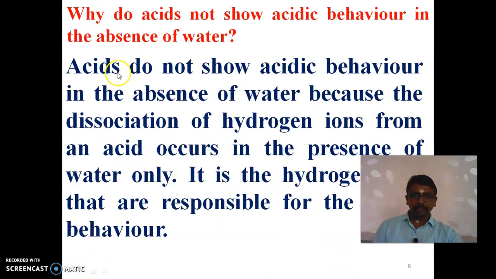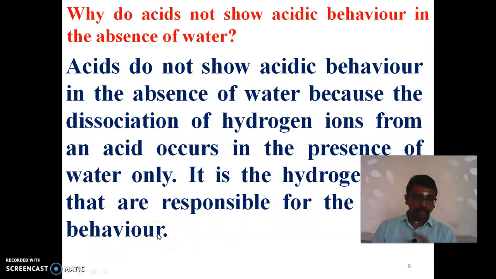So acids do not show acidic behavior in the absence of water because the dissociation of hydrogen ions from an acid occurs in the presence of water only. It is the hydrogen ions that are responsible for the acidic behavior.